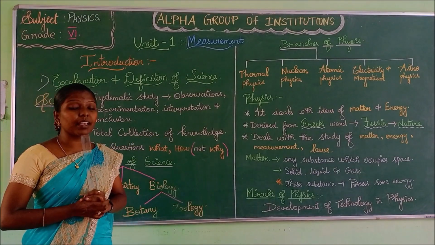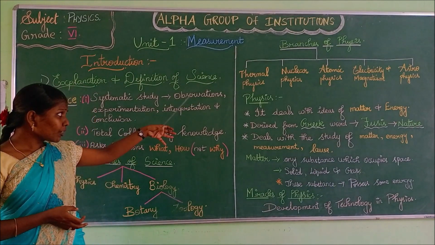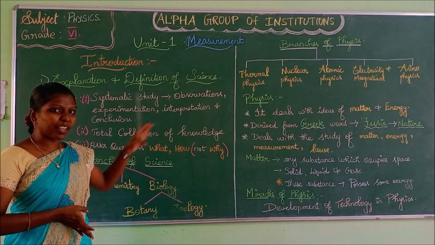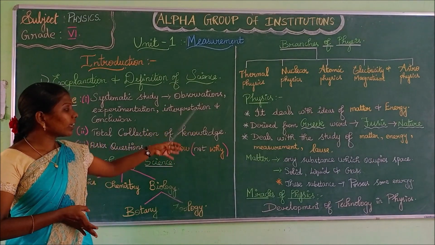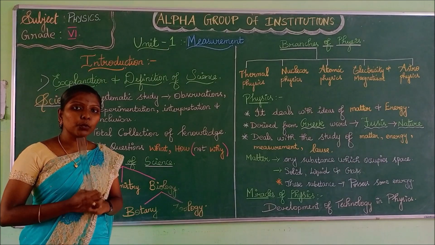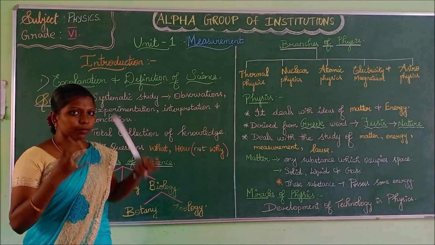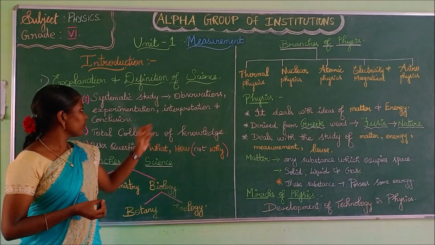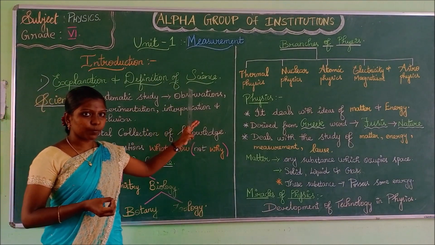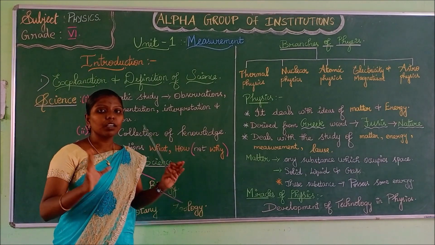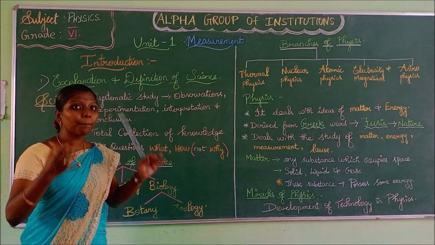Interpretation is nothing but explanation. First you will observe, then you will conduct various experimentation based on the observation, then interpretation. You will give an explanation from that observation, then you will provide a conclusion for this observation, experimentation and explanation. This is what happened. That means you will give a conclusion.